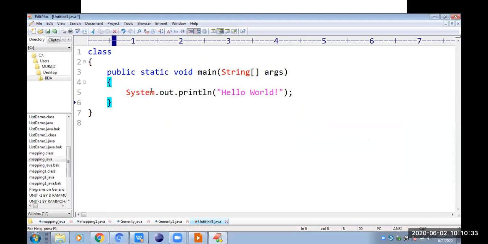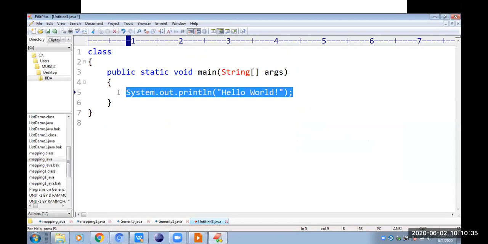When we come to this one, if you write int A, here A is an ordinary variable only, not an object. For the primitive data type int, we are creating a variable only whose name is A. With the name A, we are creating an ordinary variable for the integer data type, but it is not an object.